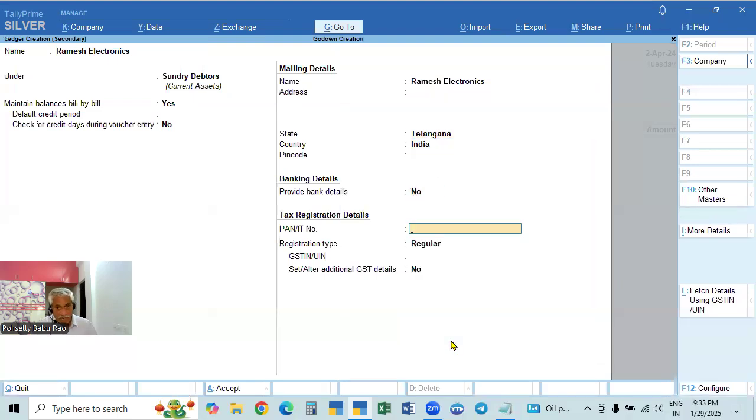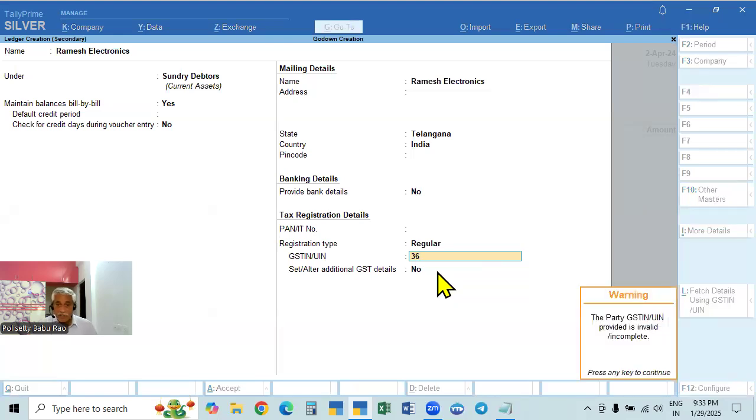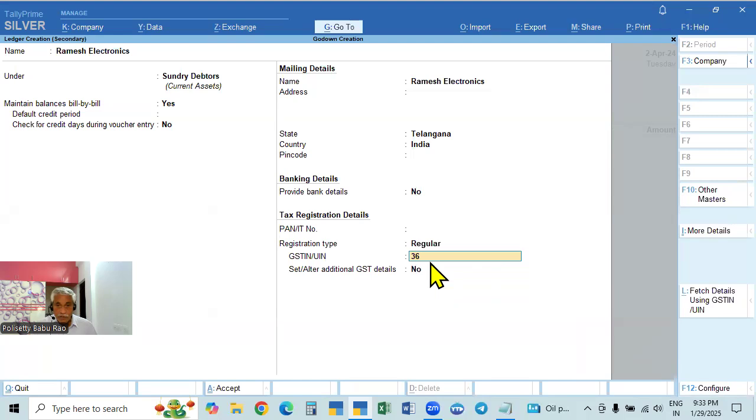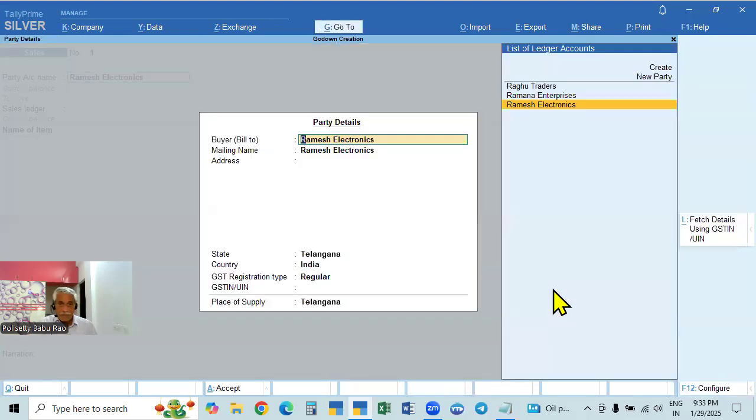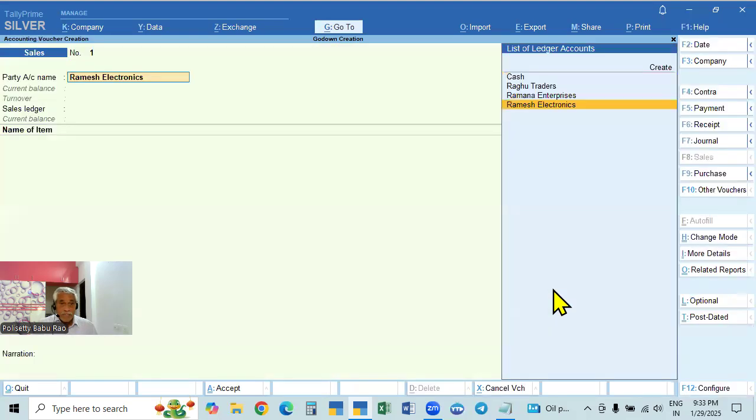All this is from Telangana only. So for the regular, we have to give the number 36. Telangana means 36. Full number you have to give. Only 36 is not full. That is why it is showing error. Even if you don't give that also, it will show error because it is not specified. Enter, it will go. It will accept. Okay, accepted, because here we are selling the goods.